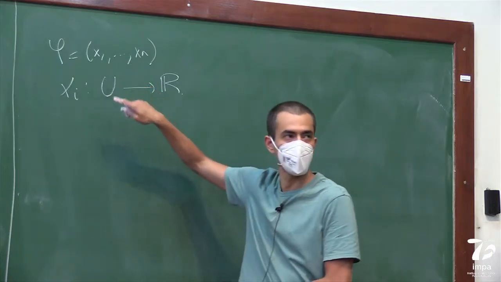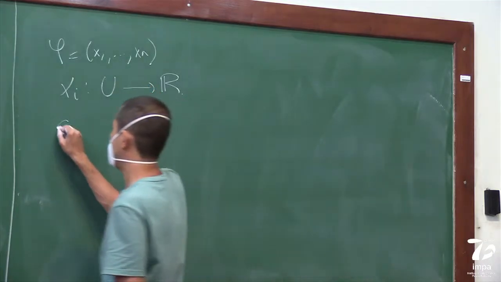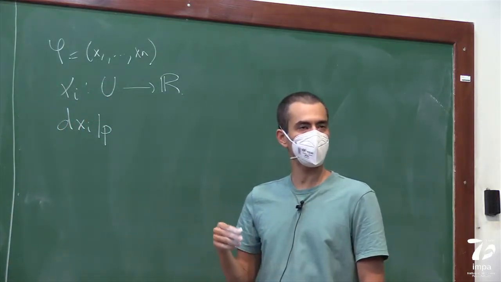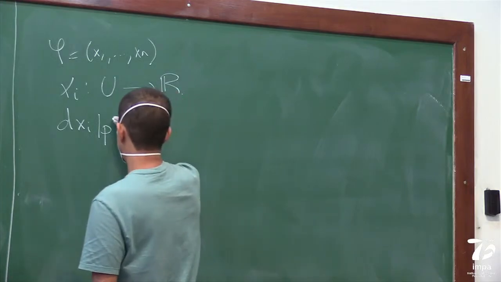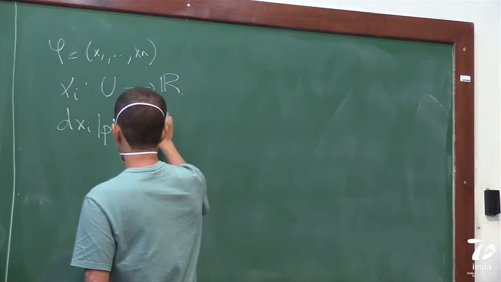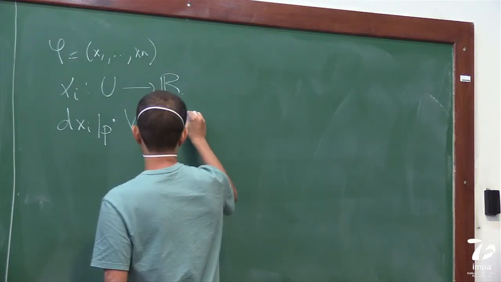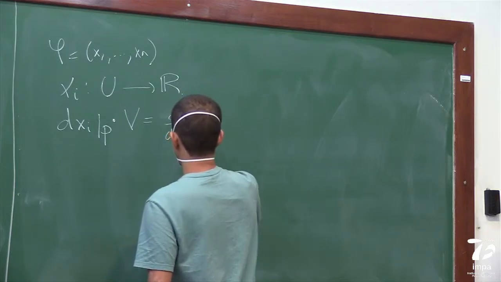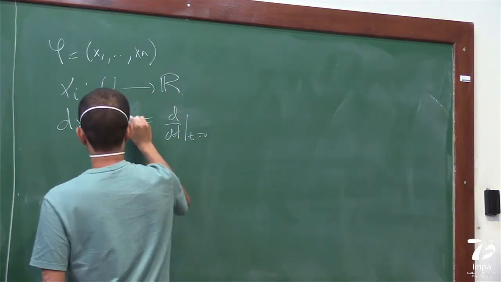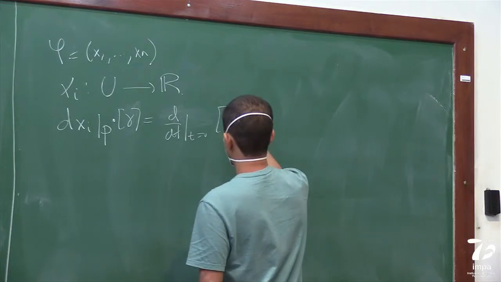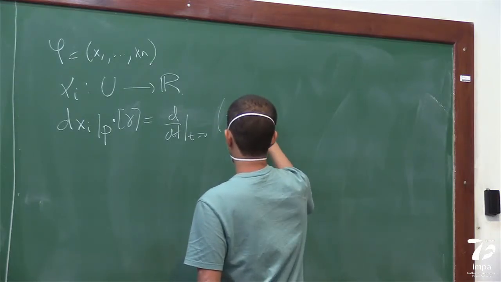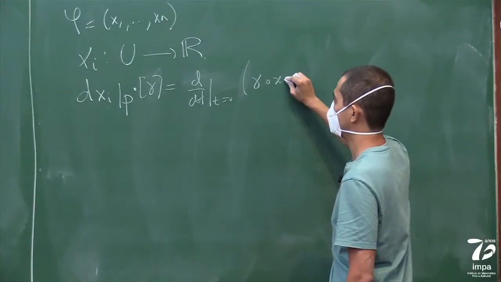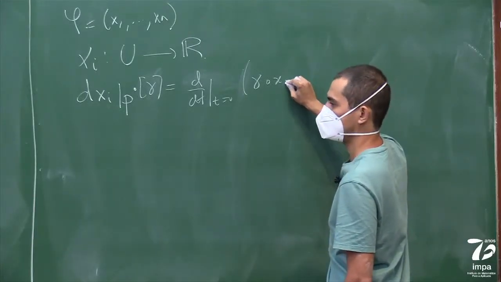The differential only takes values in U, but it's still a differential. So we have this differential dxi at p. And by definition, when you apply this to a vector, this will be d dt at t equals 0 of